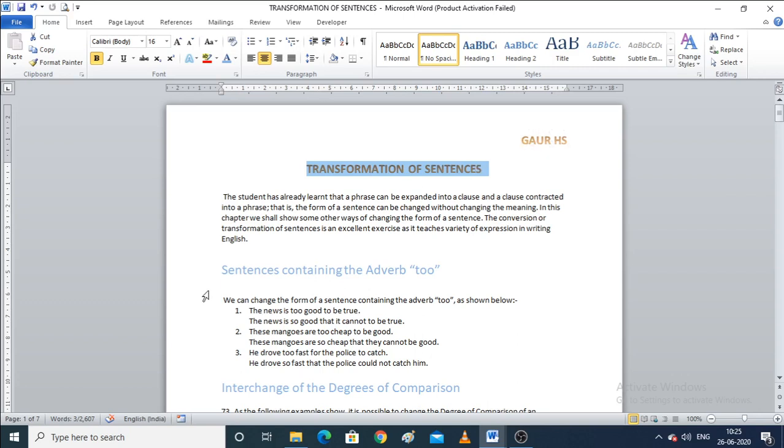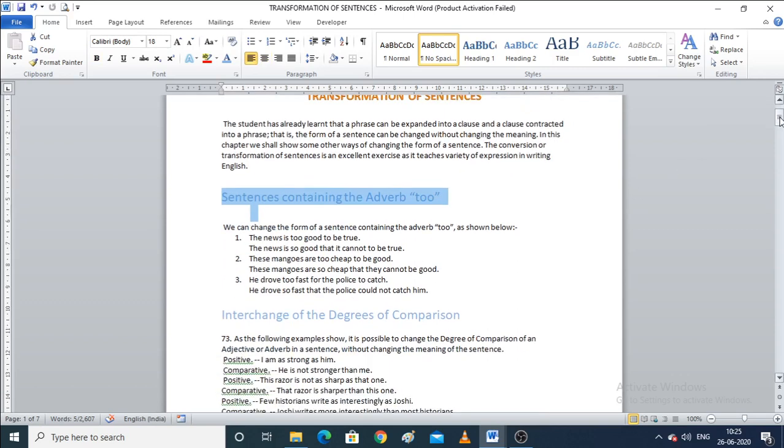Now, when we are converting sentences containing the adverb "too", how do we do that? The first one: the news is too good to be true. There is the word "too" here.